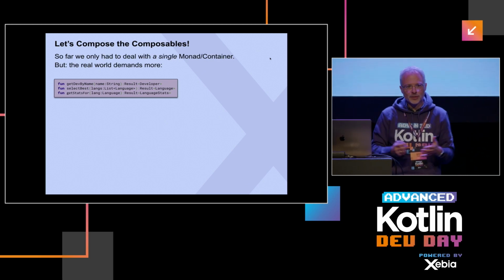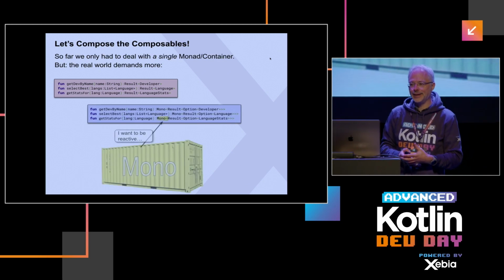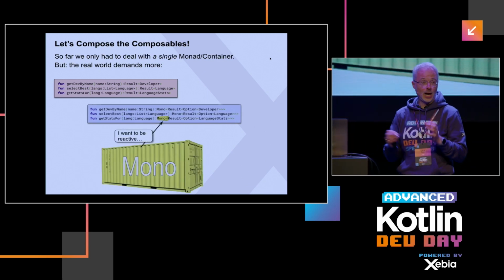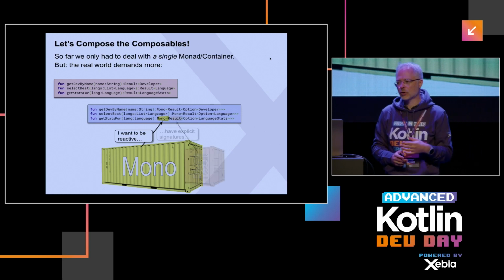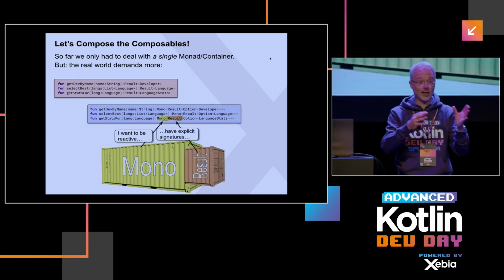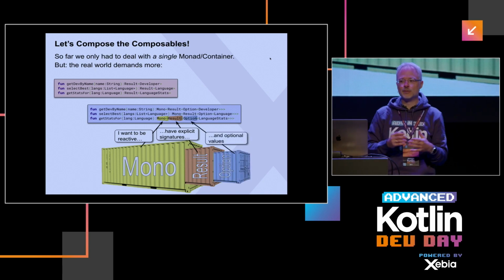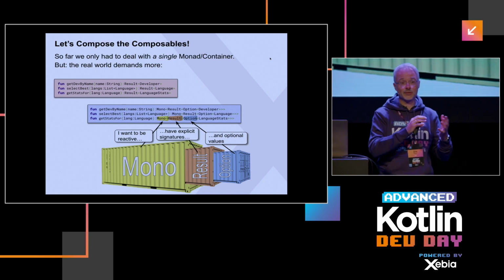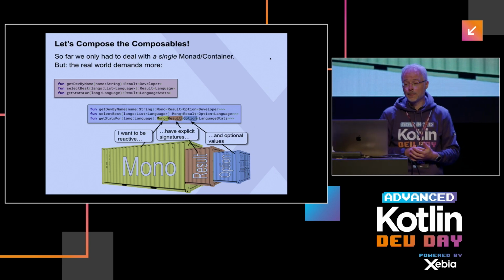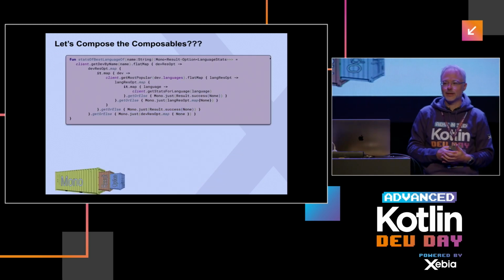Because in the real world, I need more than a result. In the real world, I need reactive behavior. So I need a future, mono, uni, whatever you call it. And of course, I still want to be explicit because I want to know whether I get exception or not. And well, if you're anyway doing stuff with these monads, why not use option? That's a type from Arrow, which indicates whether something has a value or not.